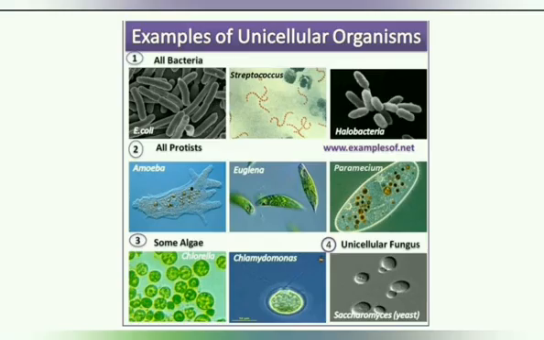Okay. These are some more examples of unicellular organisms. You can look at these. From the left to the right, you have all bacteria. Then you have amoeba, euglena, paramecium. These are your protists. These are important for you. And then you have examples of amoeba which are unicellular. Chlamydomonas, which is in the middle there, has been mentioned in your textbook.